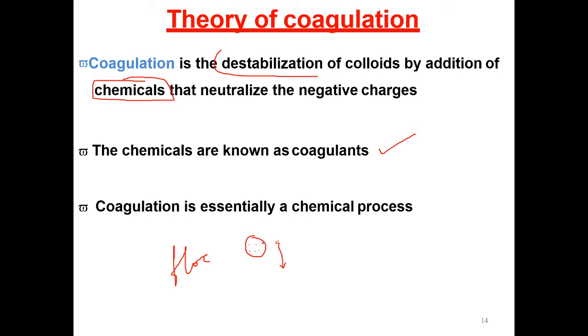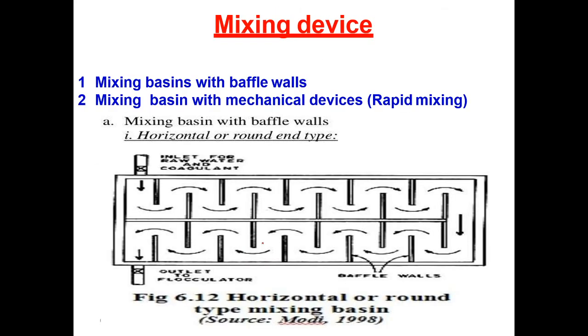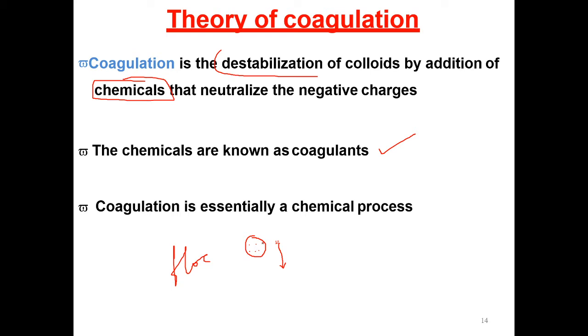We have some properties for the coagulation. What are those properties? First one is prevalent cation. Colloids commonly have a negative charge, hence cation is required to neutralize the charge. Next one is nontoxic. Third one is insoluble in the natural pH range. The coagulant must precipitate out of solution so that high concentrations of the ion are not left in the water.